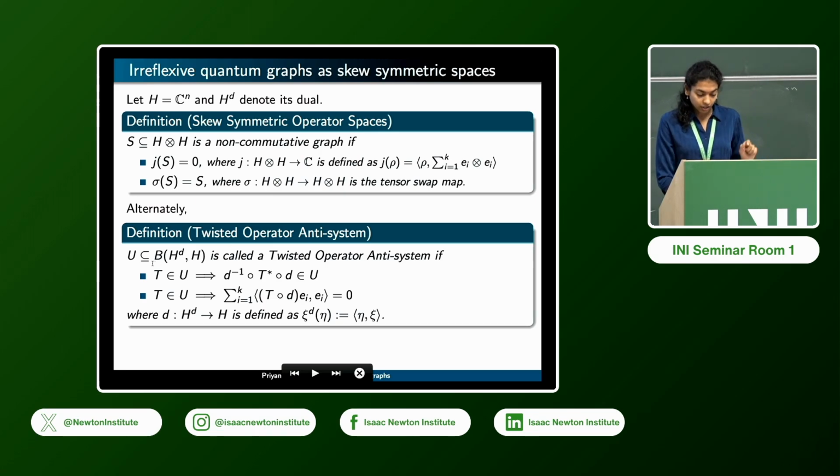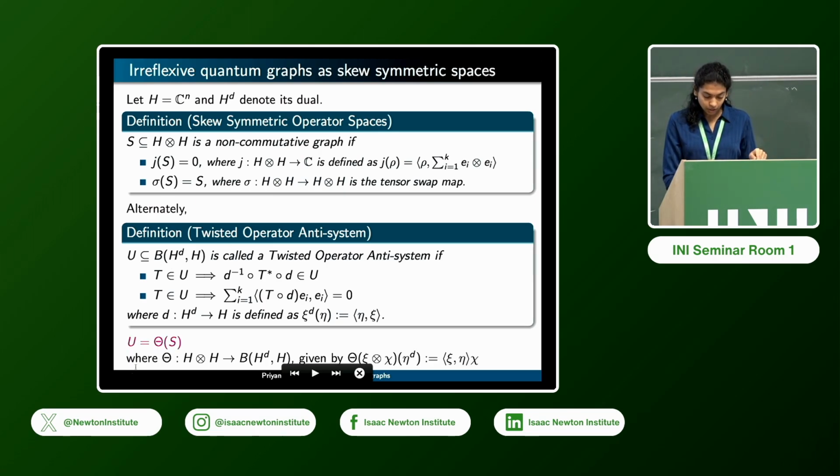So again here, it's the exact same definition, but now you are making an identification through this theta map that gives you a correspondence between H tensor H and these bounded operators from the dual to H. So a subspace in this space is called a twisted anti-operator system if it satisfies two conditions, and these two conditions are precisely the same conditions as above. This captures the irreflexivity of the graph, and the other one captures the symmetry, or the undirectedness, of the graph.